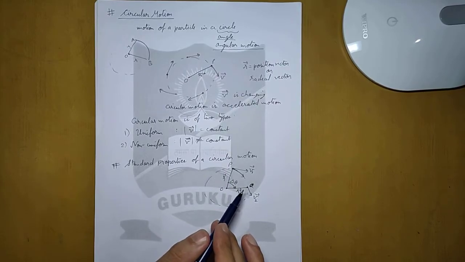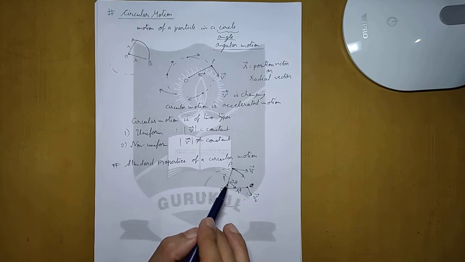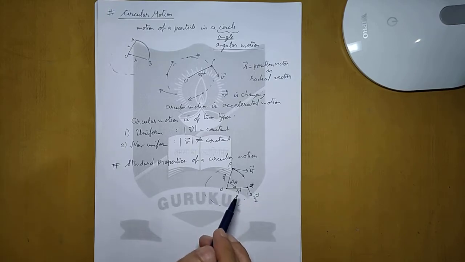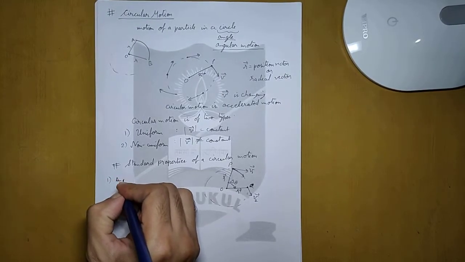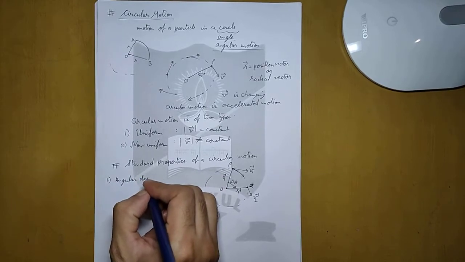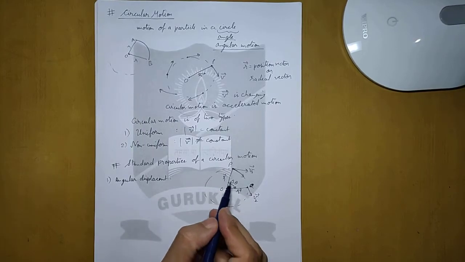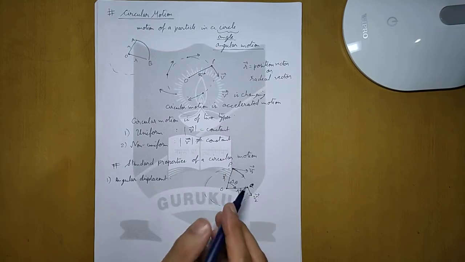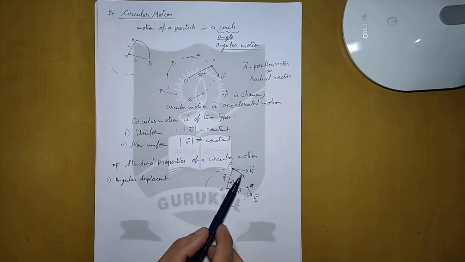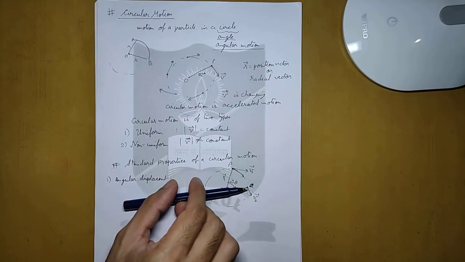So there will be two kinds of displacement. One will be a linear displacement from P to Q, and another is the displacement of angle, or we can say angular displacement. So the first quantity that we should define is angular displacement. The angular displacement is the angle traversed by the position vector r, because the direction of r is changing here. Earlier the direction of r is like this, and after some time the direction of r is like this.